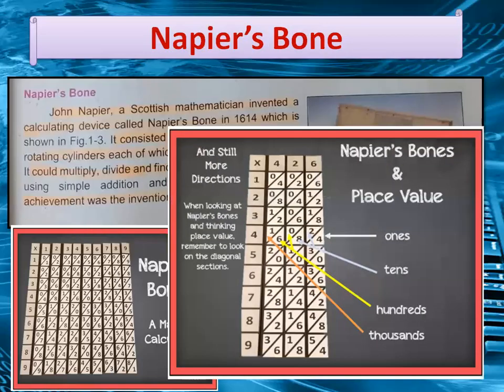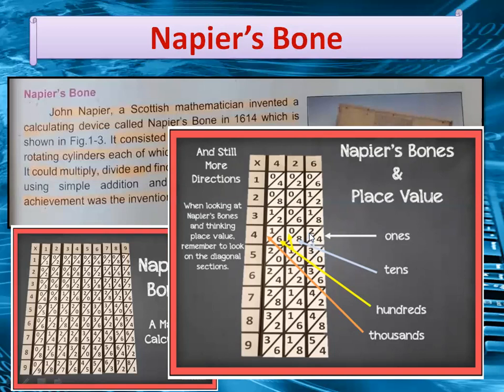So here on your screen, you can view Napier's bone and the place value. Here on your screen, we have the pointing arrows. With the help of arrows, you can indicate that here we have the ones. When looking at the Napier's bones and thinking place value, remember to look on the diagonal section. So here we have ones, and here we have tens.